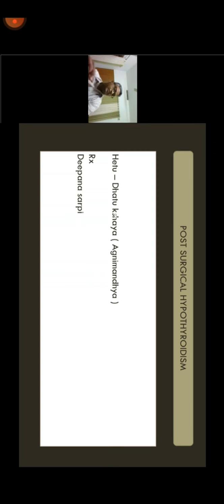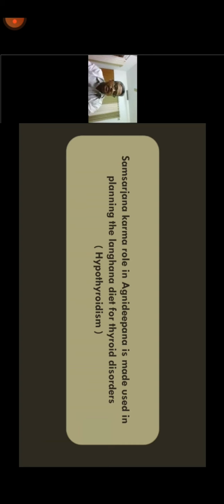Again, the other important part while managing: while your intent is to do Pitta Shamana by Tikta Rasas on one part, in a hypothyroid patient you need to stimulate Agni by using Langhana, Pachana, Rukshana, Deepana methodologies. Along with that, Samsarjana Krama plays a very important role. As you all know, Samsarjana Krama is a treatment principle which, though employed after Shodhana, is very well focused on Agni Deepana. It can be used as pathya while managing cases of hypothyroidism especially.